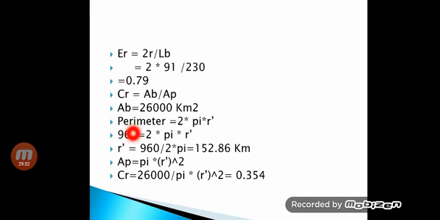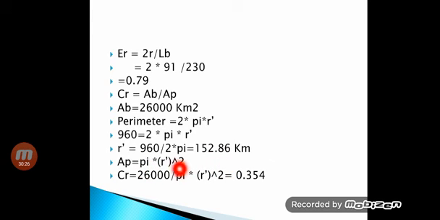We all know the perimeter of watershed is 960 kilometers, and the circumference of this circle is 2 pi r. So from this formula you have to find r dash, 960 upon 2 pi. So the new r dash for this CR is 152.86 kilometers.